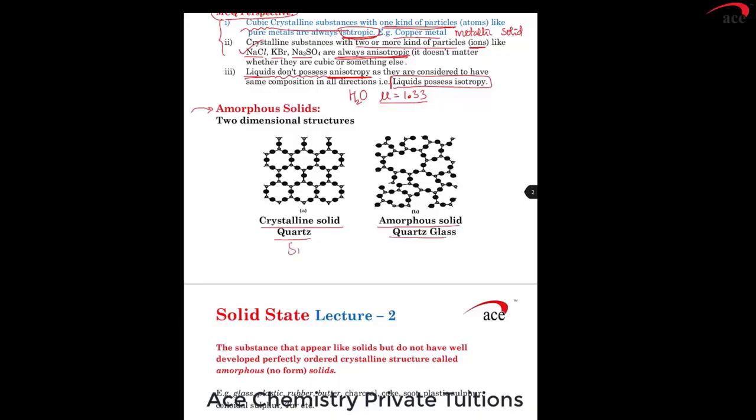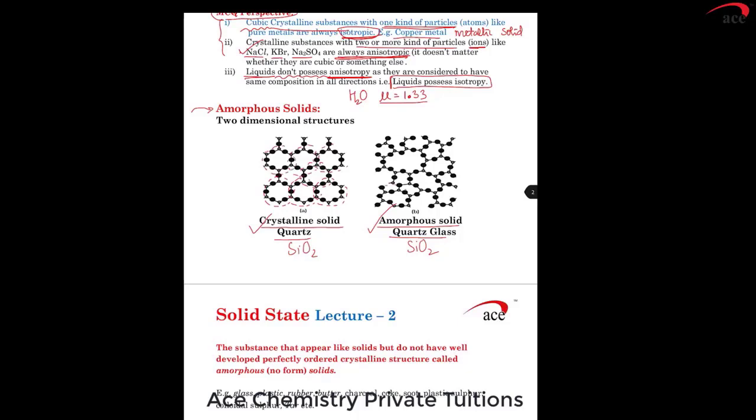Both of them are chemically SiO2, but one is crystalline and the other is amorphous. If you see a crystalline solid, the arrangement that you are able to see is of a repetitive type, and this repeats throughout. If it repeats throughout, we say it has a long range repeating set.